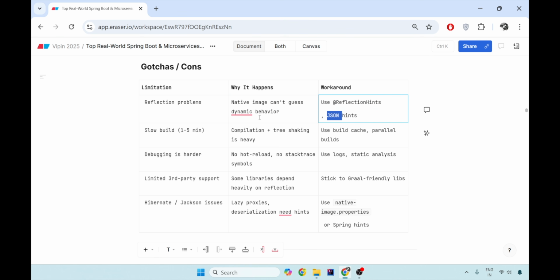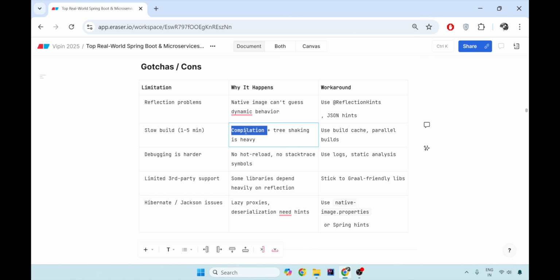There's a slow build time for GraalVM. The compilation is very slow because of the compilation itself. The native image is created in the target folder. So the workaround is you can use parallel builds. The issue with GraalVM is debugging is harder. No hot reload, no stack trace symbols, but you can always use logs and static analysis for understanding.